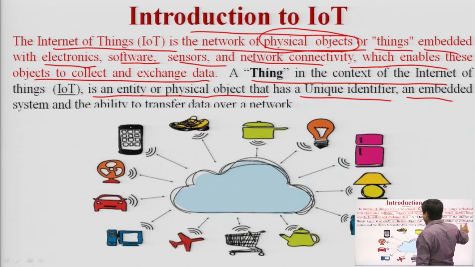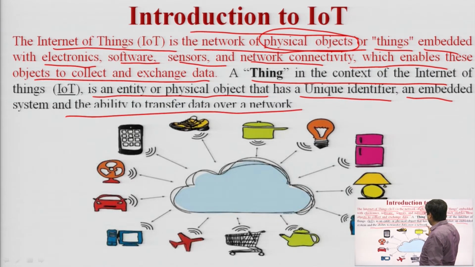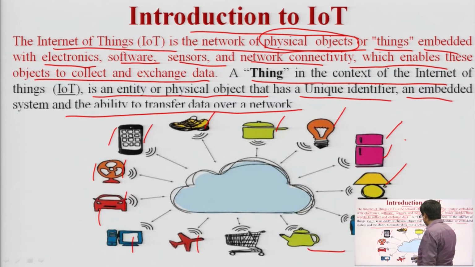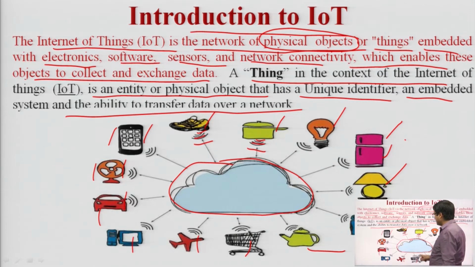So, an embedded system and the ability to transfer data over a network. In this diagram you can see that there are millions of devices, from the aeroplane, smart TVs, cars, fans, mobile phones, shoes, cooker, bulb, fridge, washing machines, we can say a lamp, kettle or a bucket, all connected through the central hub, the cloud station. All have connectivity. Here you can see there are 3 lines because there is connectivity between all, and all are connected through a central network, and all are capable of exchanging data with each other.